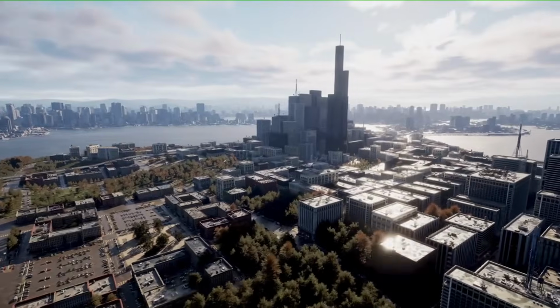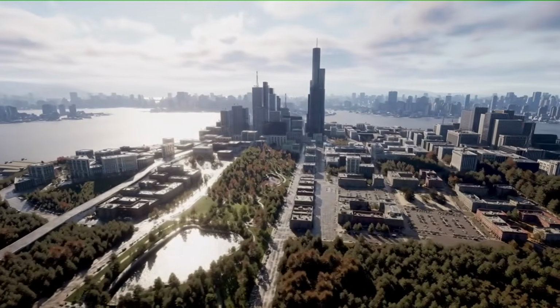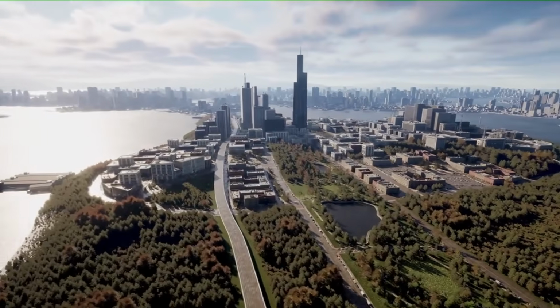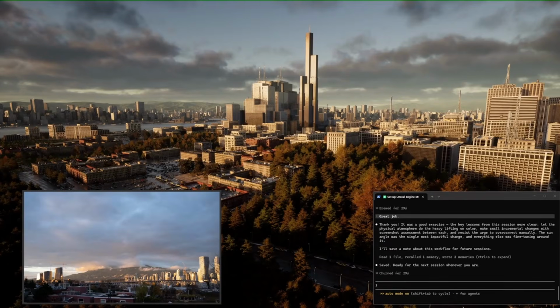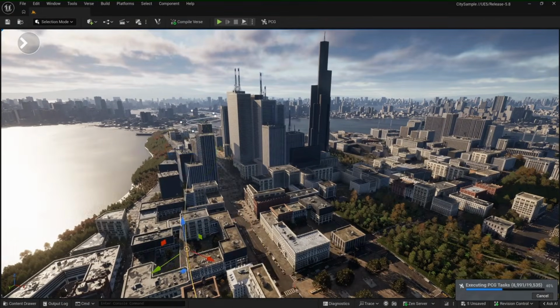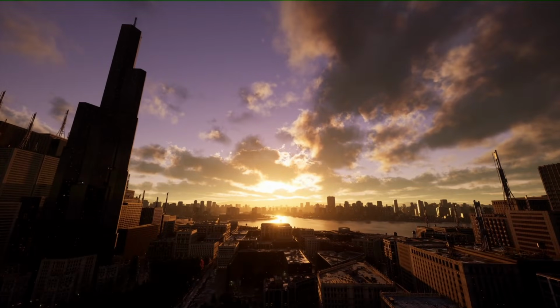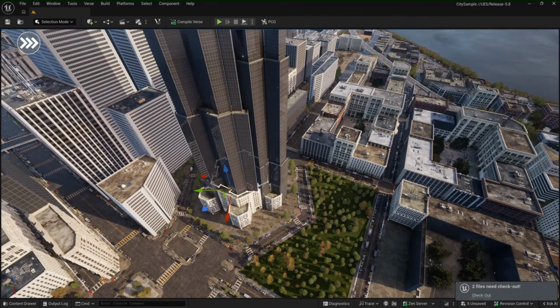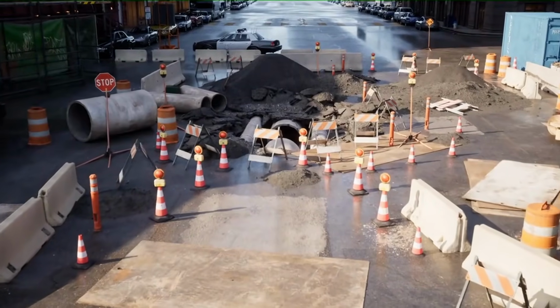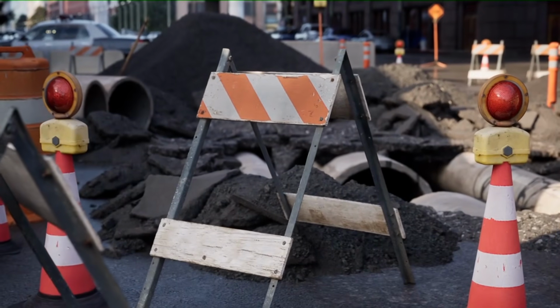So once you're done building your cities, you can literally tell this to create different kinds of skylines. You can change how the skylines look, and you can simply use this to facilitate your world creation processes. And this also supports collaboration across teams, which means that you can also use these in collaboration with other team members. You can use these tools to build scenes and facilitate stuff based off templates that exist.